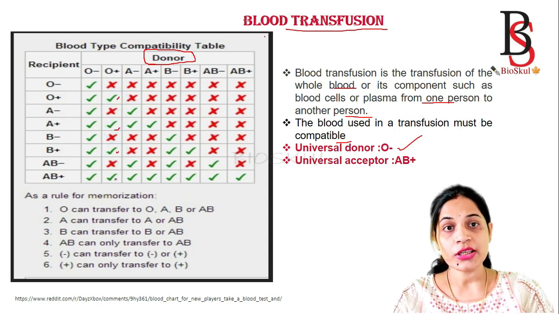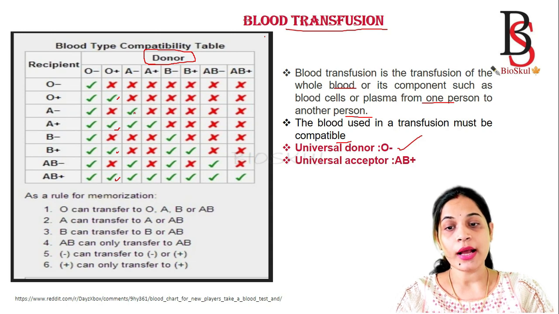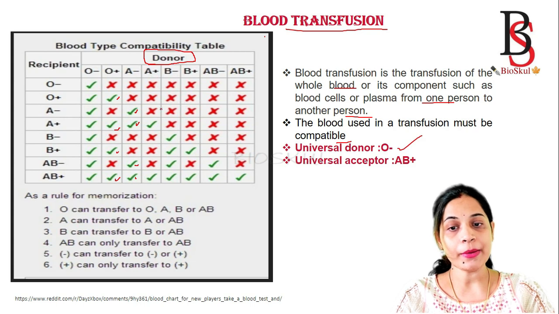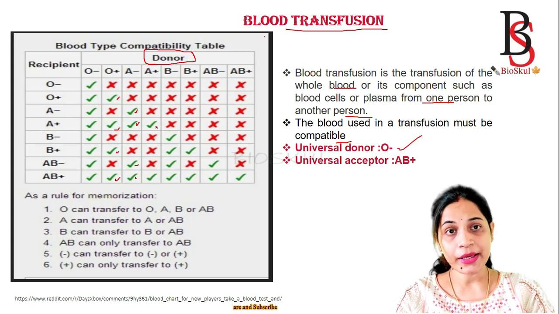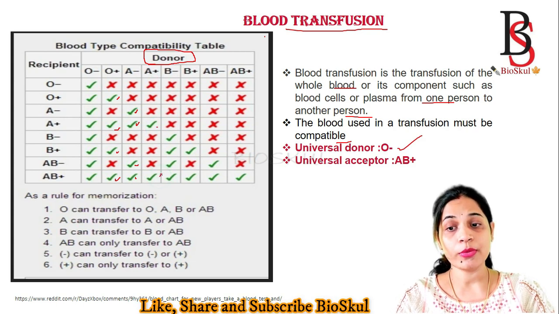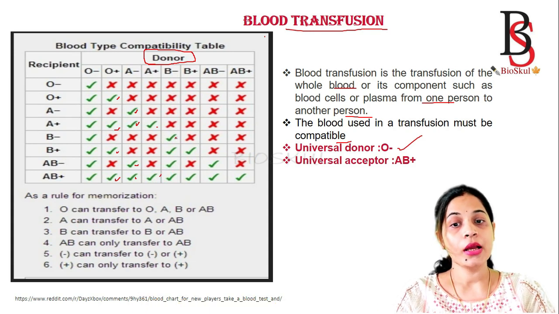Similarly, if the person is A negative, they can donate blood to A negative, A positive, AB negative and AB positive. But A positive can donate blood only to A positive and AB positive. B negative can donate blood to B negative, B positive, AB negative and AB positive.